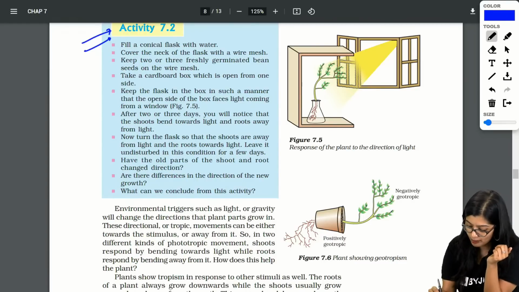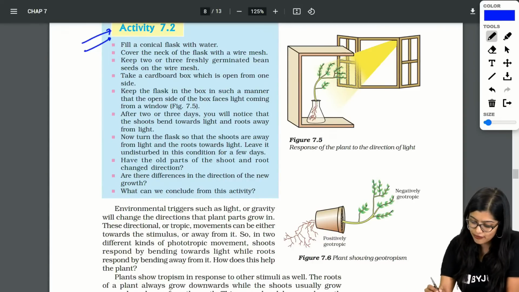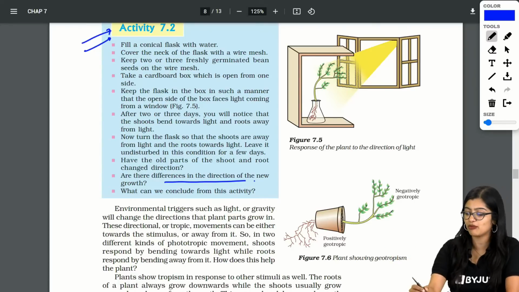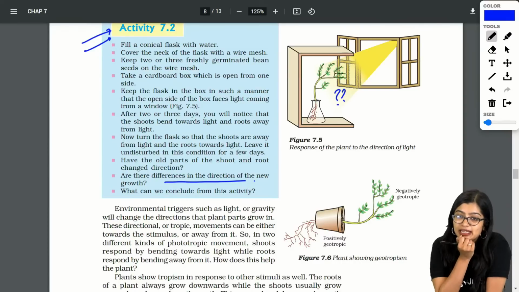I saw that the old parts of the shoot and root have changed direction, right? So here, if you see, there has been a change in shoot and root direction. So now you should tell me how they differ, so basically you have to tell me why this is happening, right? Why is this happening? Can you tell me?